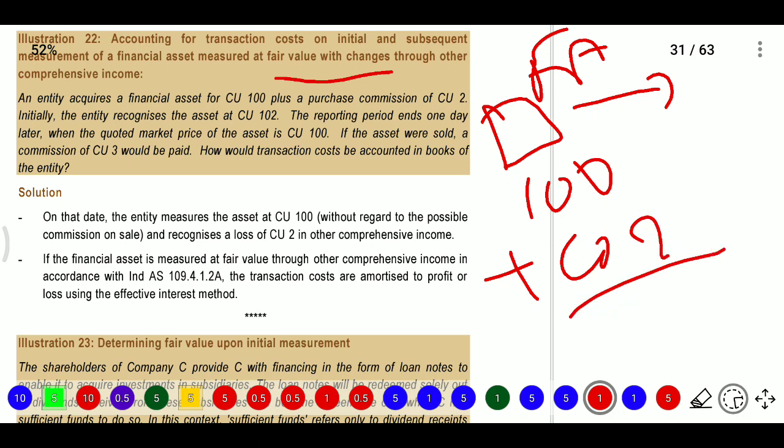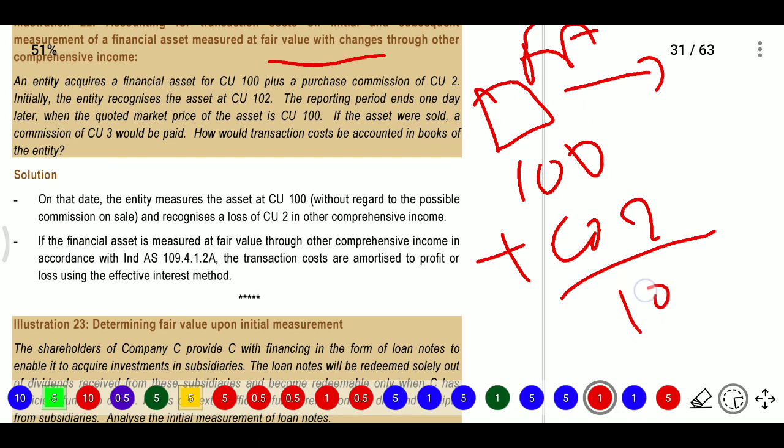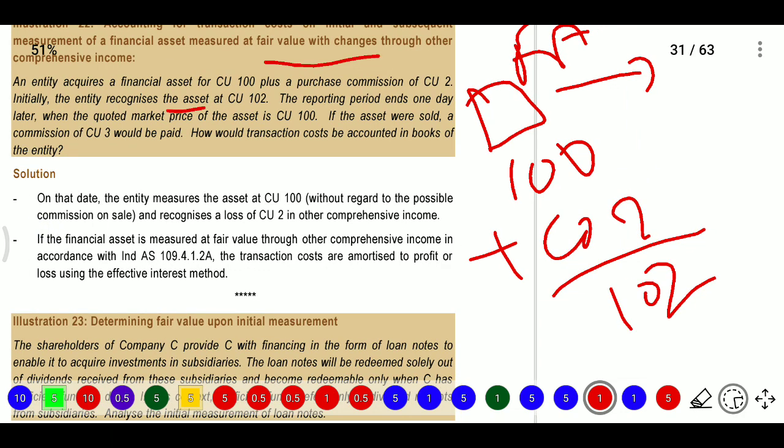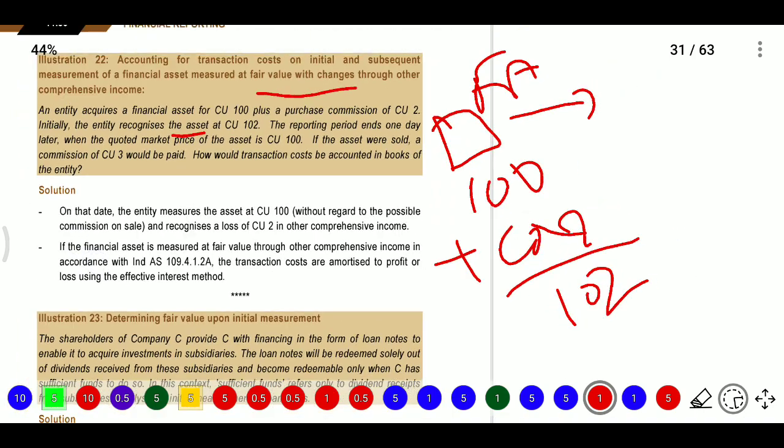This is recognized already, completed on the reporting day. One day later the quoted market price of the asset is 100, and if the asset was sold, a commission of 3 rupees would be paid.